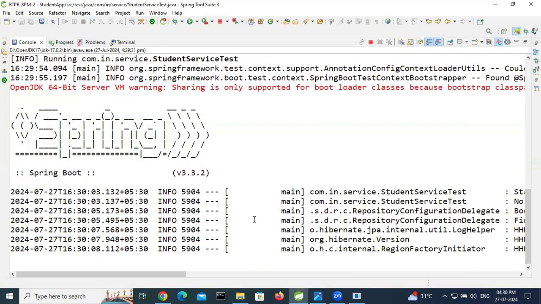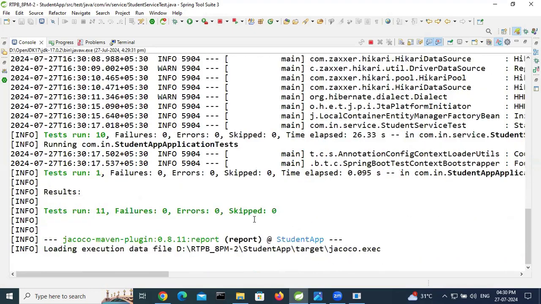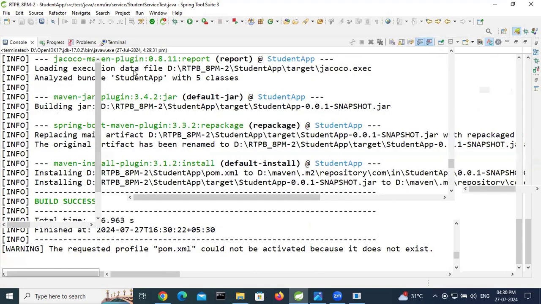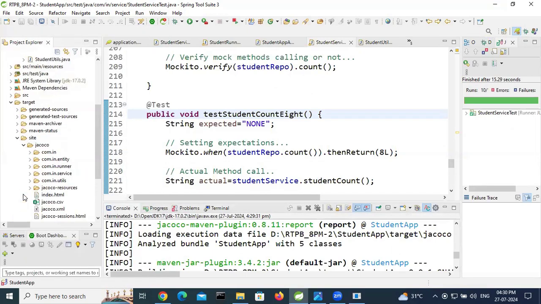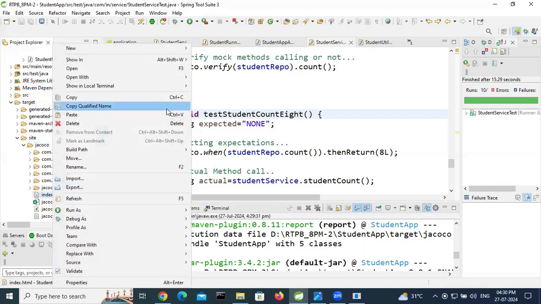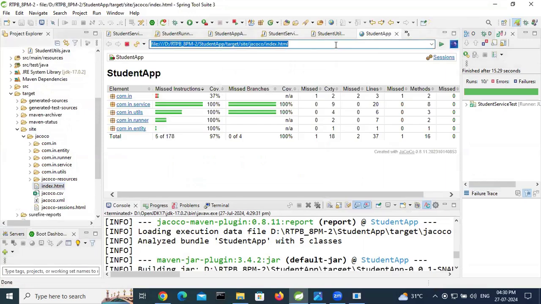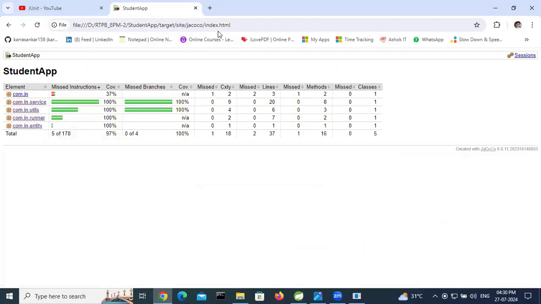So next video I will use mockStatic method to write unit test case for static methods. So in this video we are not using mockStatic method. Without that we are able to write unit test cases for static methods. Refresh, target generated, site, Jacoco, open with web browser, Control C, enter here.